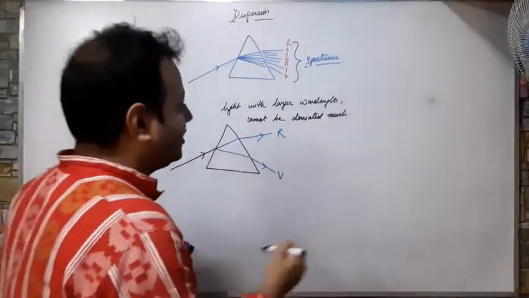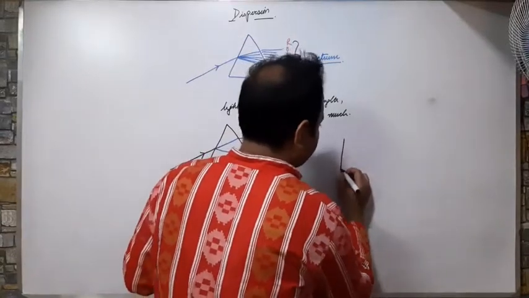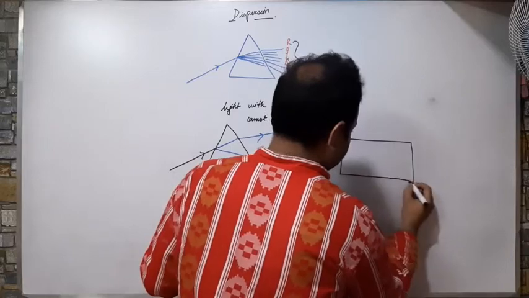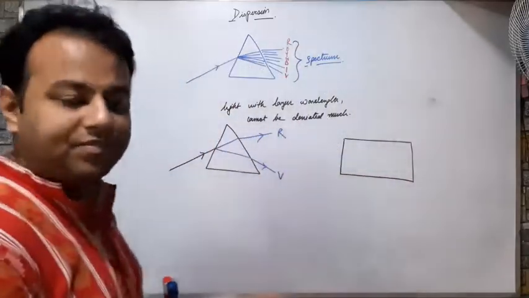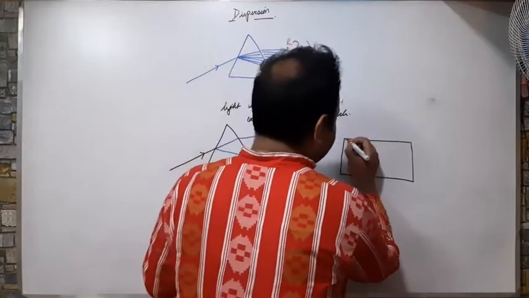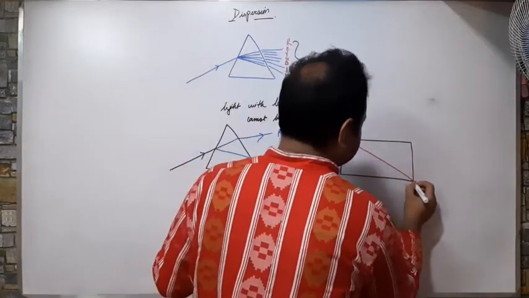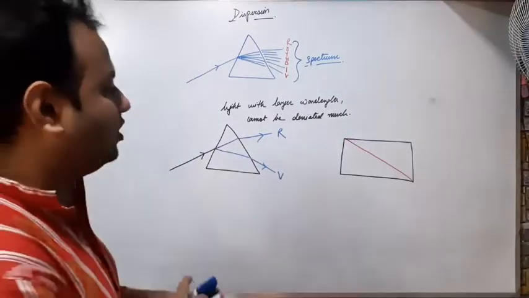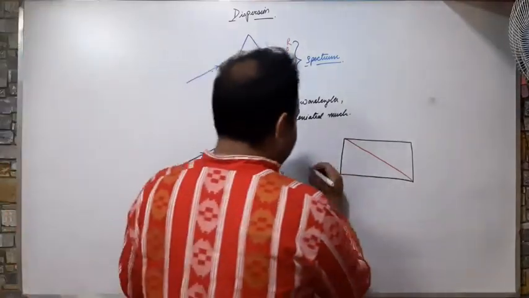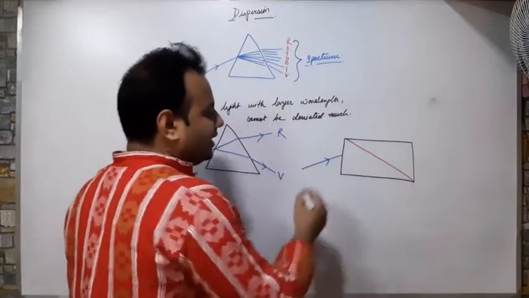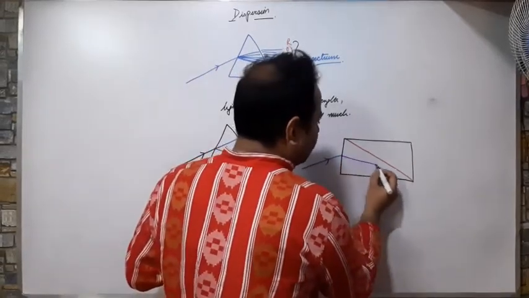The reason is that this is a glass slab. I can consider the glass slab as a combination of 2 glass prisms. So when the light enters here, the light breaks down into 7 colors.